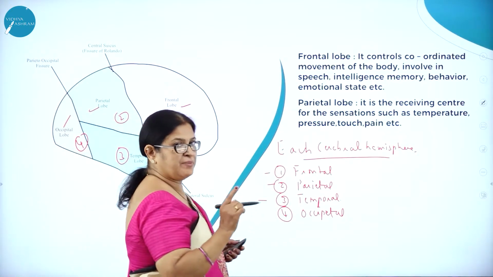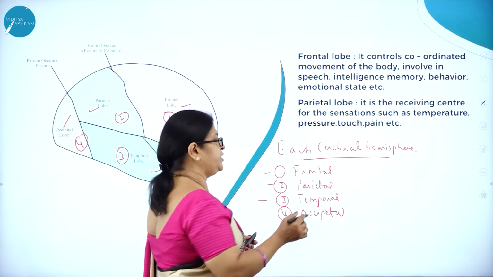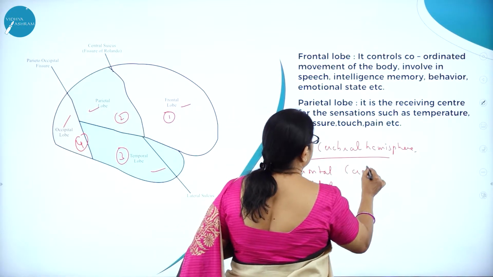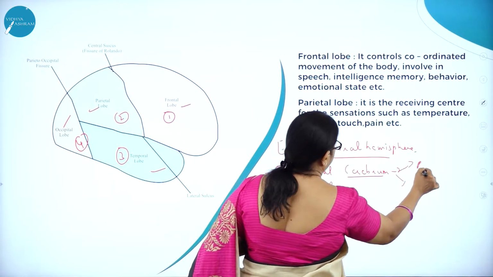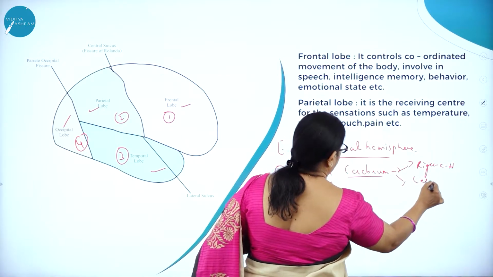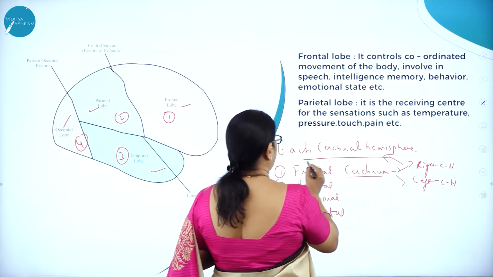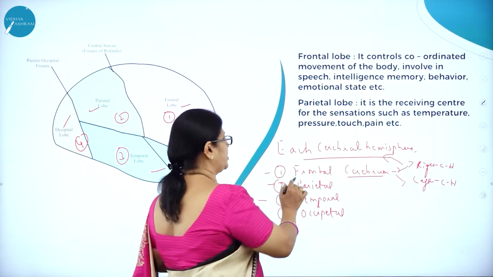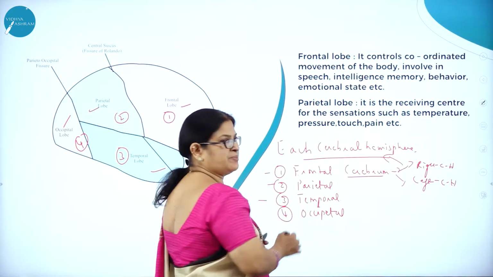As we know, the cerebrum is divided into 2 halves, the right cerebral hemisphere and the left cerebral hemisphere. Each cerebral hemisphere is made up of 4 lobes. What are they? Frontal lobe, parietal lobe, temporal lobe and occipital lobe.